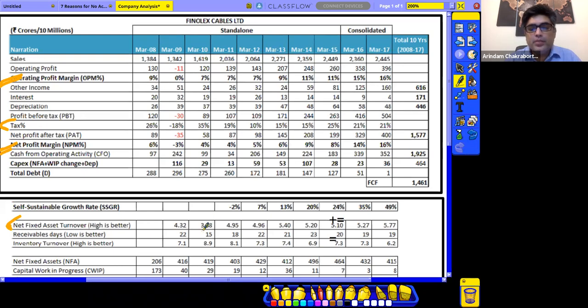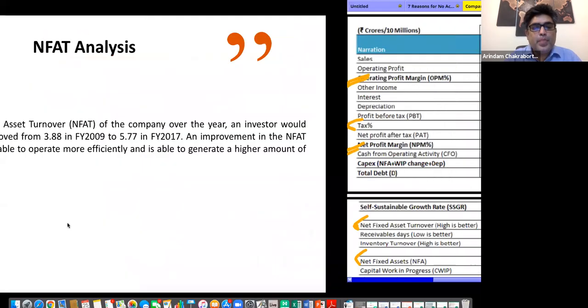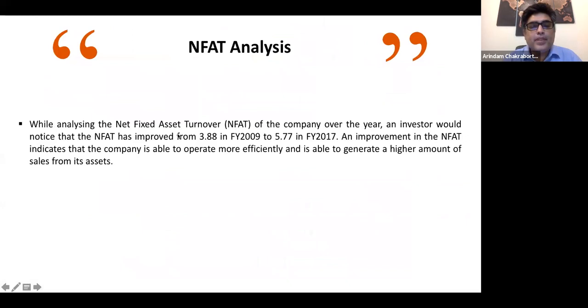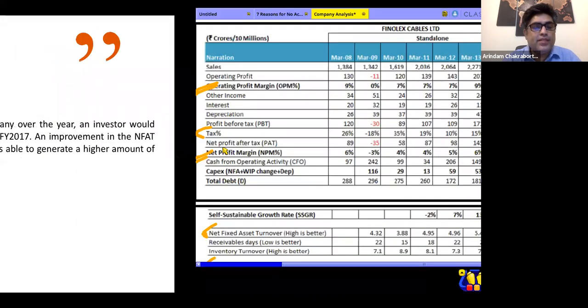So this is also a computation that you need to do, and if you see over here, the net fixed assets are figures which you get from your financial statements, right? So the thing is, looking at the net fixed assets of the company over the year, an investor would notice that the NFAT has improved from 3.88 to 5.77, right?